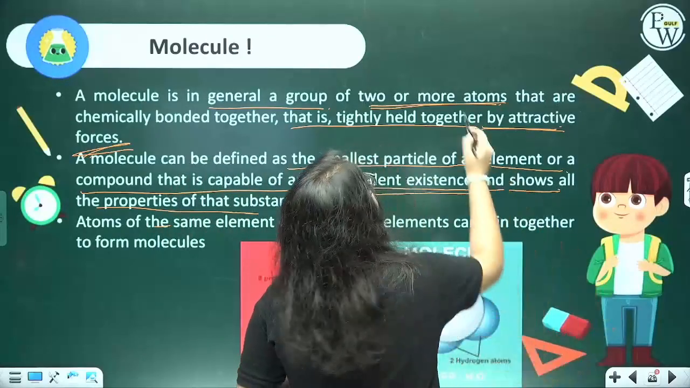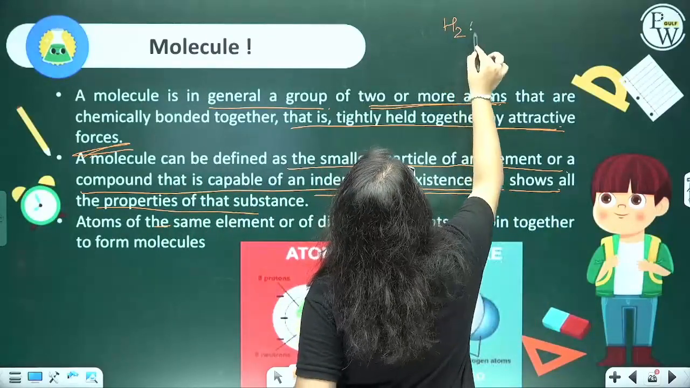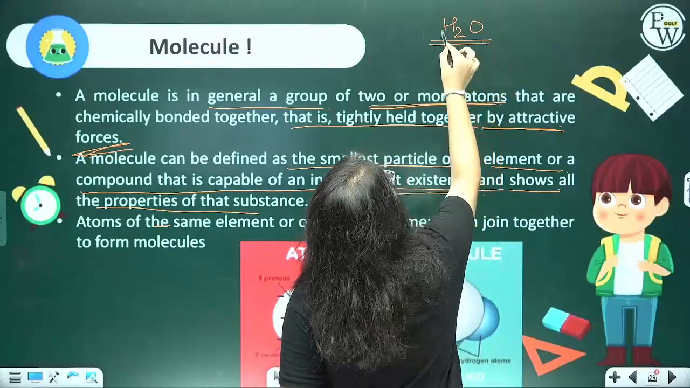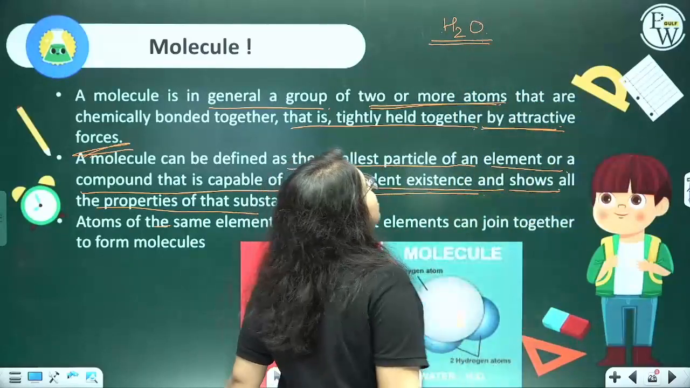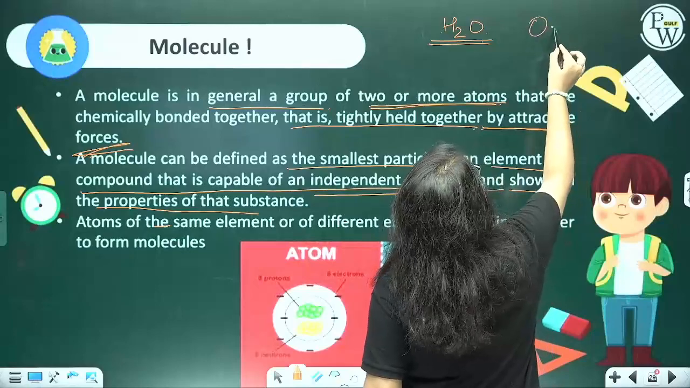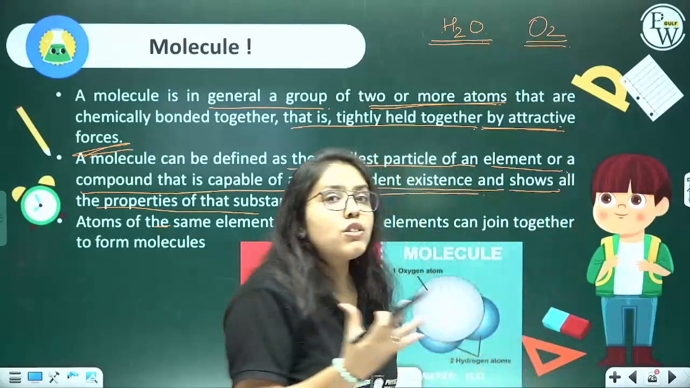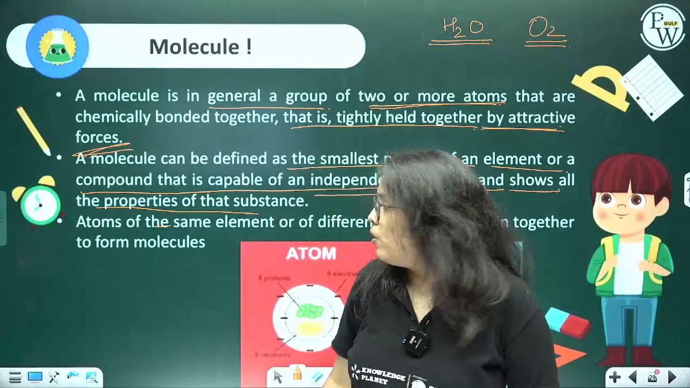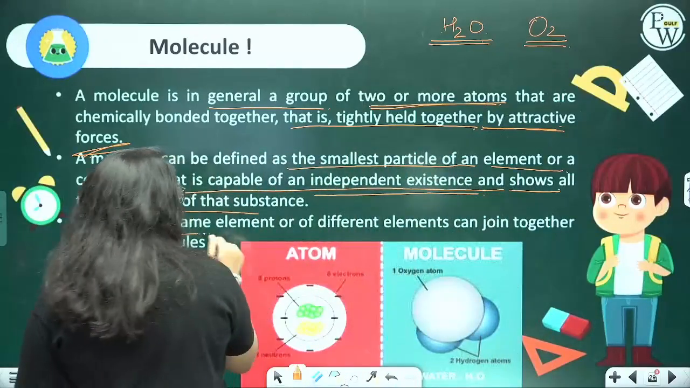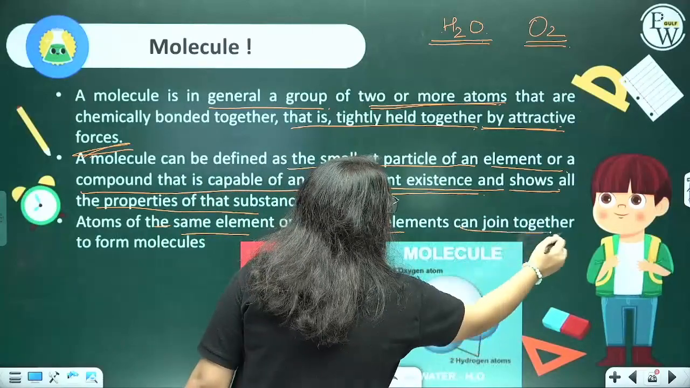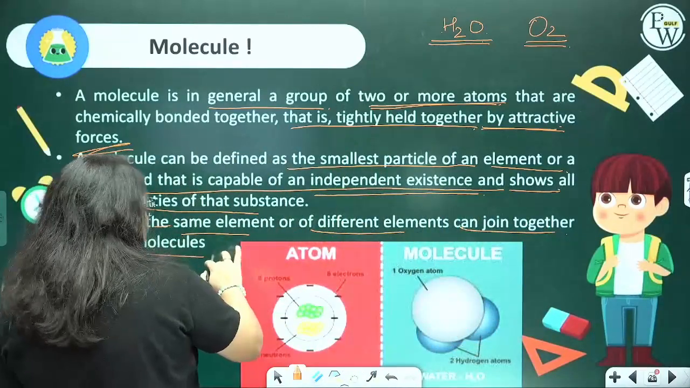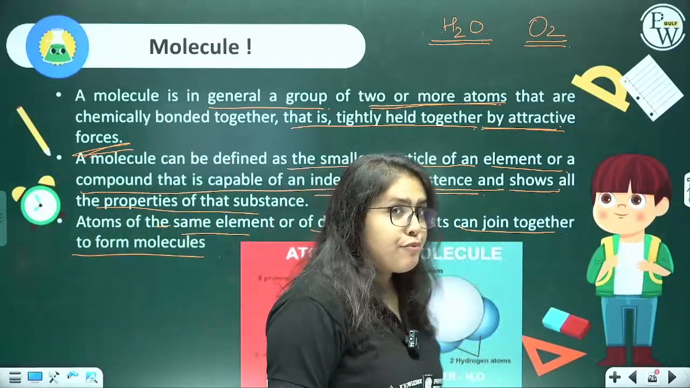Let's say for water, H2O. Two atoms of hydrogen combine with one atom of oxygen to give us water. Whereas O2 is also a molecule where two atoms of oxygen combine and give us the oxygen molecule. Atoms of the same element or different elements can join together and form molecules.